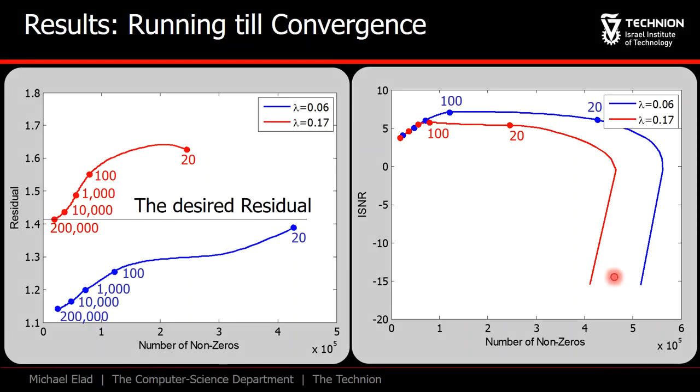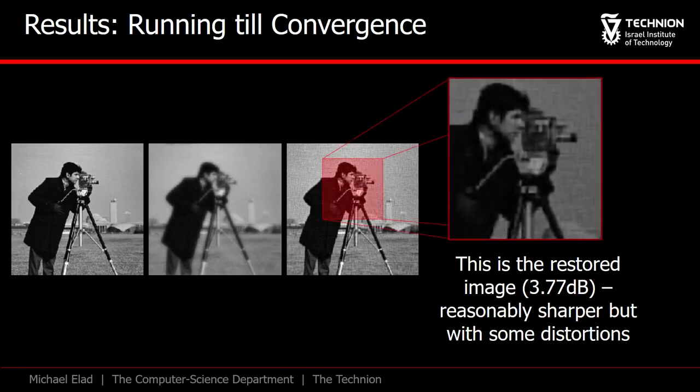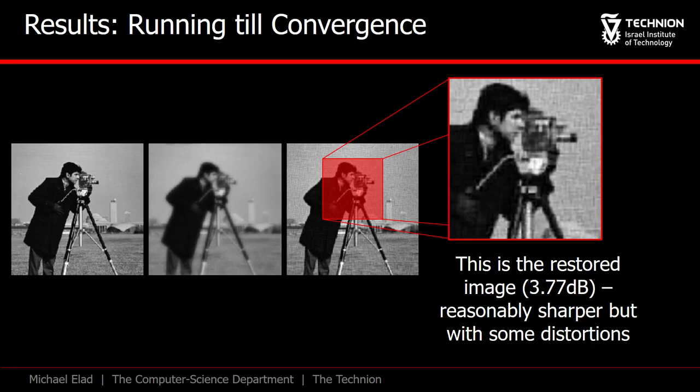The solution starts dense and slowly gets sparser and sparser. However, the peak performance is obtained for the wrong value of lambda and for too few iterations where alpha is not yet sparse at all. And here is the image we actually get after 200,000 iterations and for the sparse vector alpha. Observe the background region in the image, where there are strong artifacts. Still, one has to say, this result is not bad compared to the image we started with.